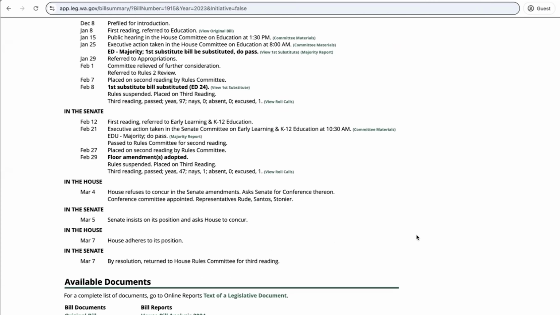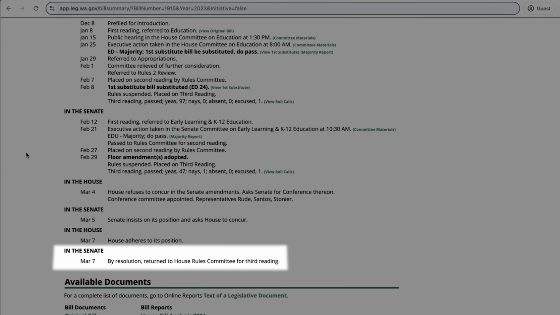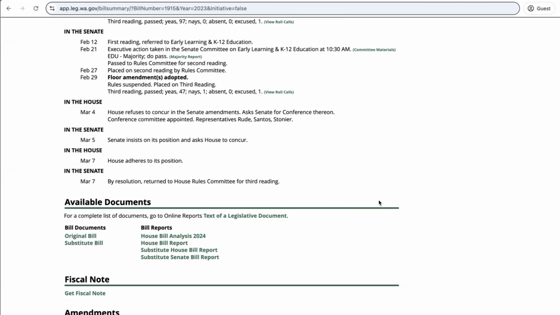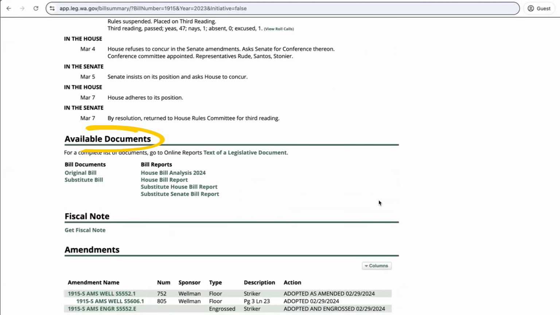And you can see what happened to the bill. This is why it's called the bill history. This bill was a little different than others because even though it had all this support, it actually did not pass. And you can see that here, that there's nothing in the bill history that says sent to the governor for signing. Below the bill history, you're going to see some available documents.